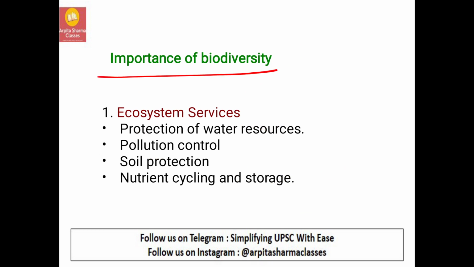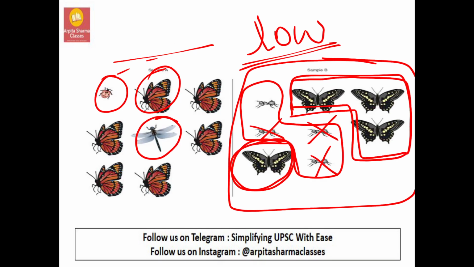What is the importance of biodiversity? Before this, there is one smaller topic that we have to discuss in case of species richness. There is alpha diversity, there is beta diversity, and there is gamma diversity.